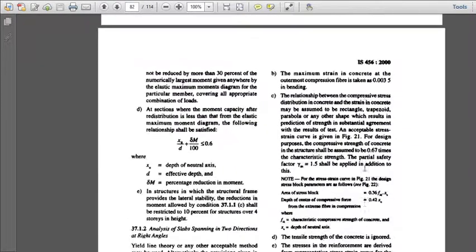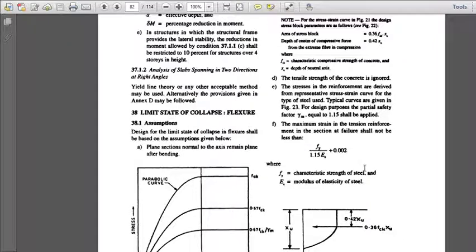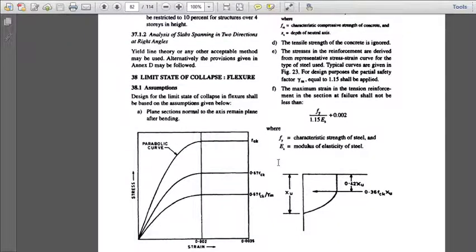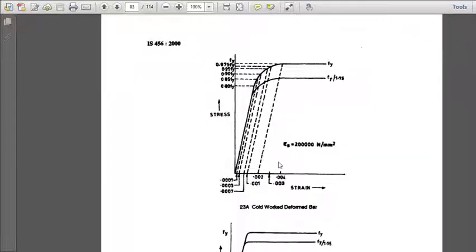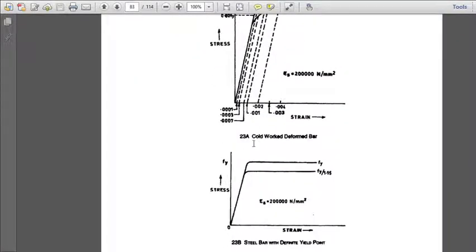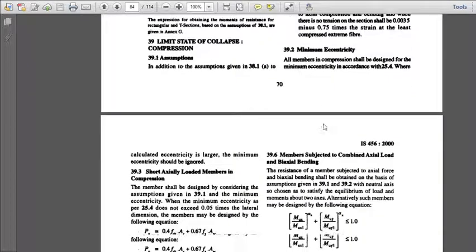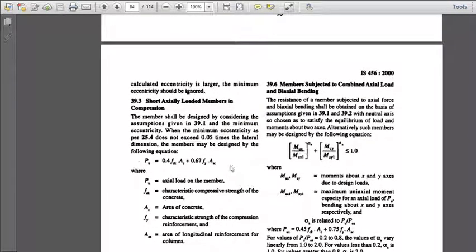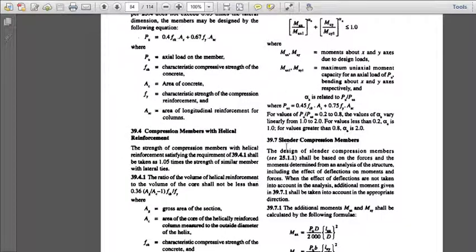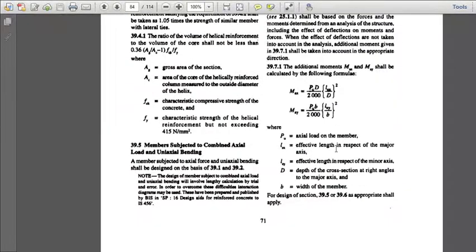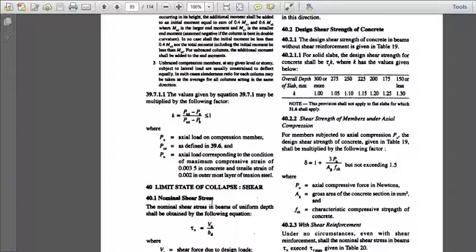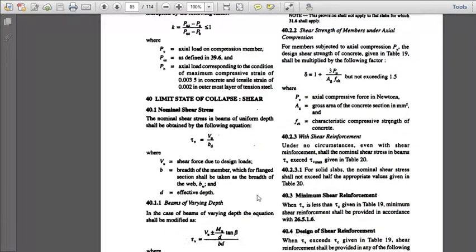It goes on further from page number 68. It goes further to limit state of collapse, flexure. It gives the various assumptions and then the graphs, how we will be getting the various stresses. Then limit state of collapse, compression, that is as far as the columns are concerned, the minimum eccentricity, the design of short column. It goes further in design of slender compression members. So this way, here in limit state of collapse, we have shear. So this particular part deals with everything as far as the limit state design is concerned.